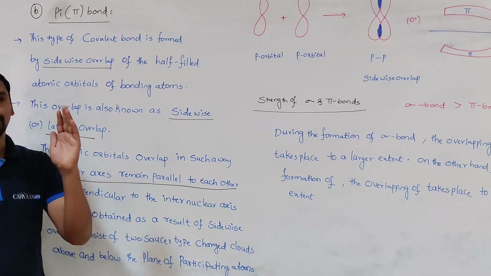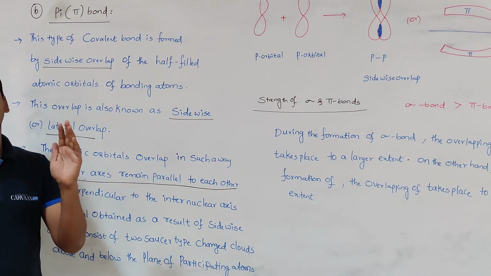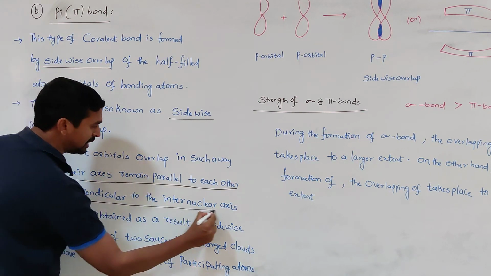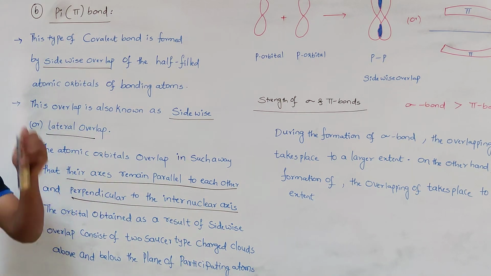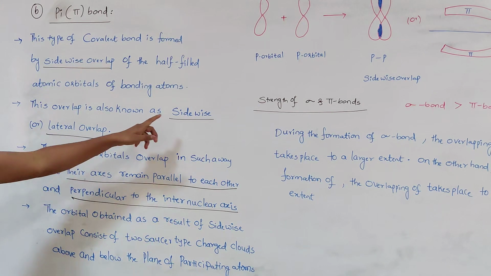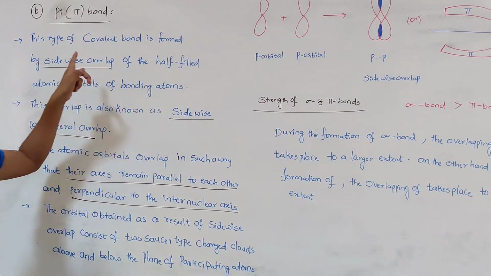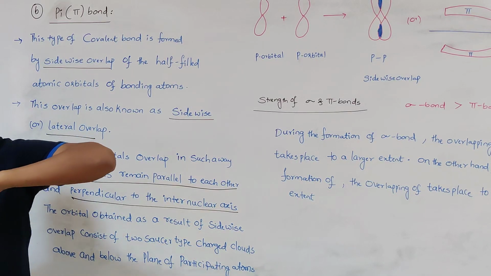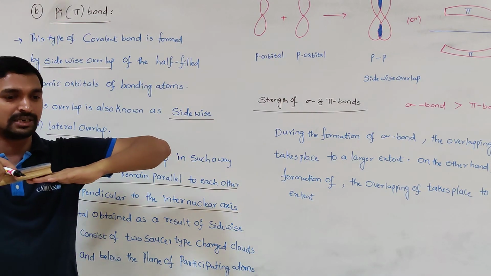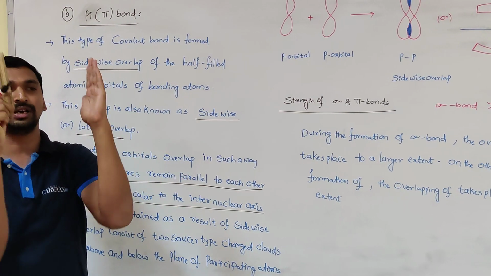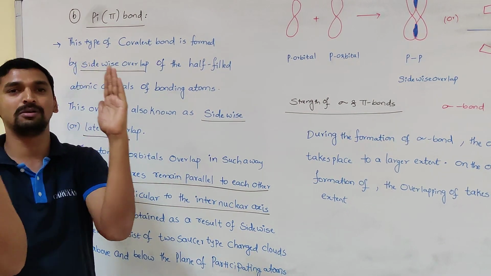And the second condition: whatever orbitals are involved in the formation of a pi bond, they are perpendicular to the internuclear axis. Whenever they are perpendicular to the internuclear axis, then only the sidewise overlap takes place, which results in the formation of a pi bond. Along the axis, this is the axis, so that results in the formation of a sigma bond. Perpendicular to this one, if the two orbitals are like this, they will overlap like this.